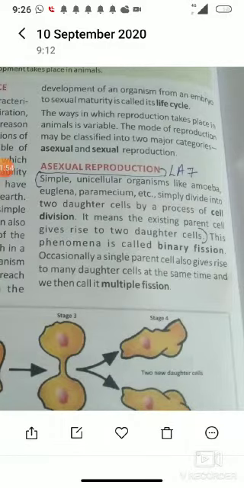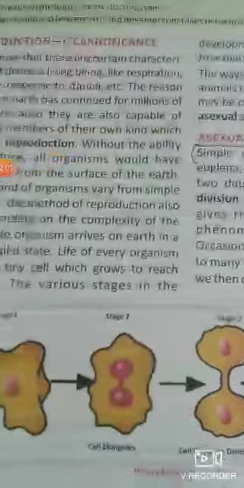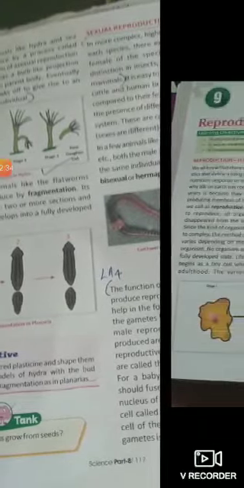The nucleus of the amoeba will divide into two cells, and after that it keeps on dividing, which is known as multiple fission. Hydra and sea anemone do budding. You can see here how the buds come out from their body, and after growing they are cut from there and two hydra are produced. Some animals reproduce by fragmentation, which you can see in the figure, where the body is cut from one part to other parts.